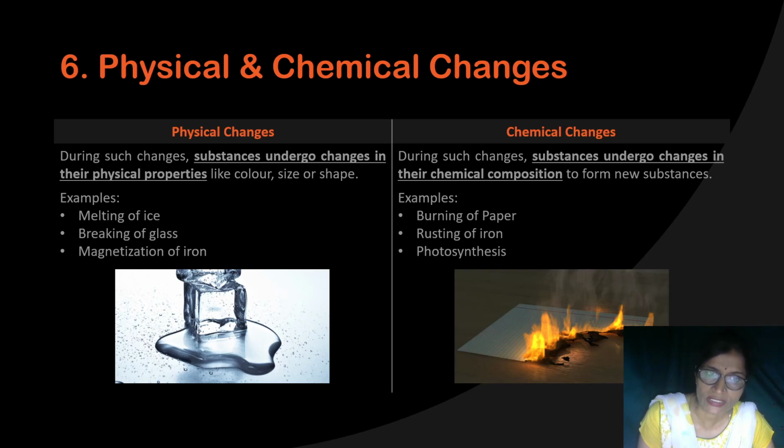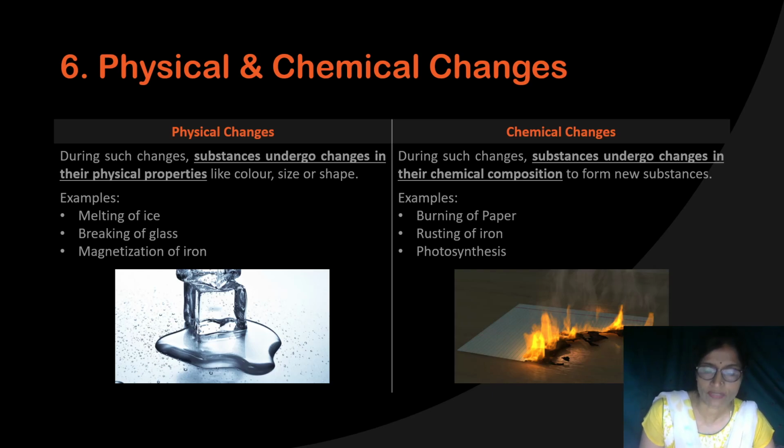And some of the changes, suppose I will burn the paper or iron is rusted, what will happen in these cases? After burning the paper a new substance is formed, the paper is converted into the ash form and I can't get back the paper again. In the same way, after the rusting of the iron, I can't get back the iron in the same form or same composition.